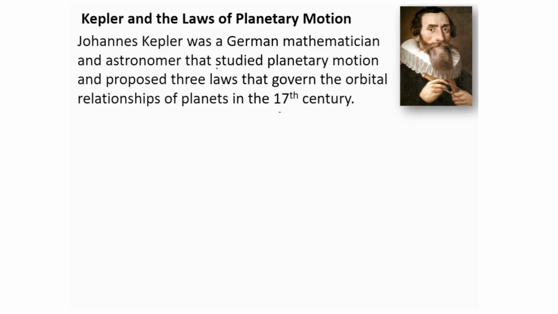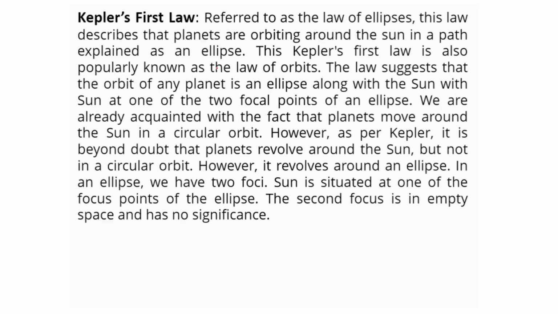So we will discuss all the three laws one by one. First of all, we will discuss Kepler's first law. Referred to as the law of ellipses, this law describes that planets are orbiting around the sun in a path explained as an ellipse. This Kepler's first law is also known as the law of orbits.